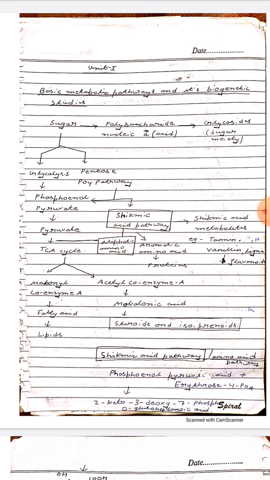Okay, this is the basic metabolic pathway of the secondary metabolites.